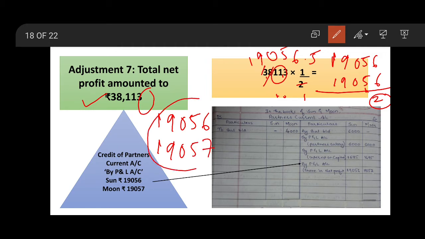When we add both of the numbers, we will get the total net profit. So 19056 for sun and 19057 for moon. As we are transferring to the credit side of partner's capital account by profit and loss account, sharing net profit 19056 for sun and 19057 for moon.